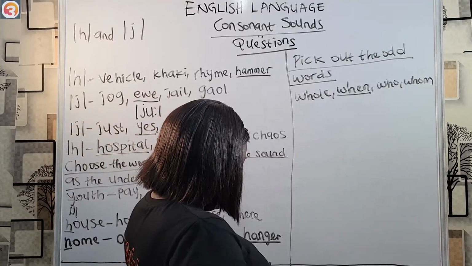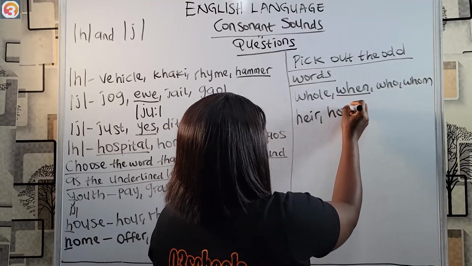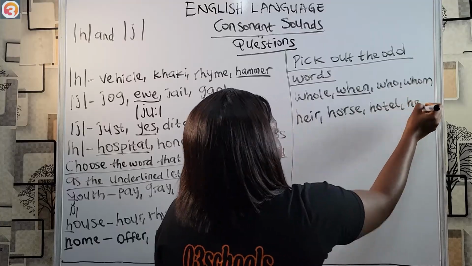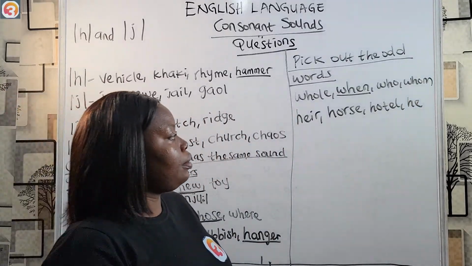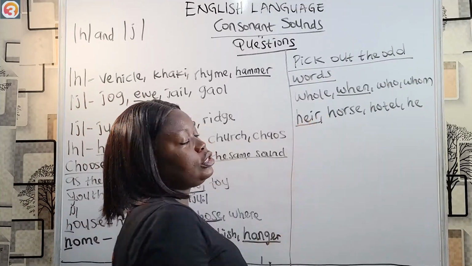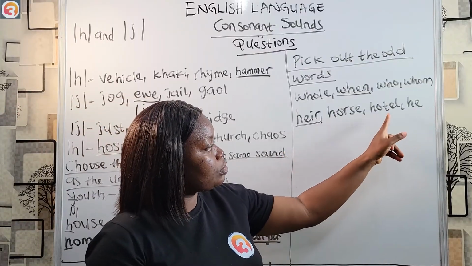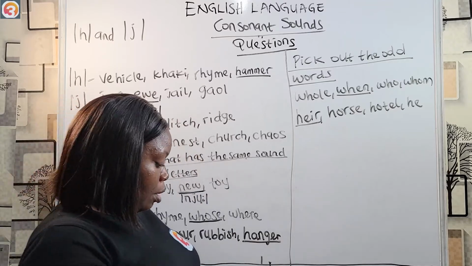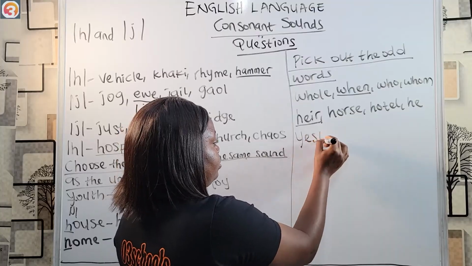Another example we have, our options are a, horse, hotel, he. So the answer here is a. The H is silent. We have a, horse, the H is pronounced. Hotel, the H is pronounced. He, the H is also pronounced. But in air rather, it is silent.